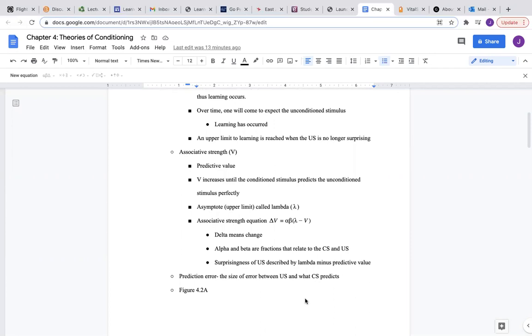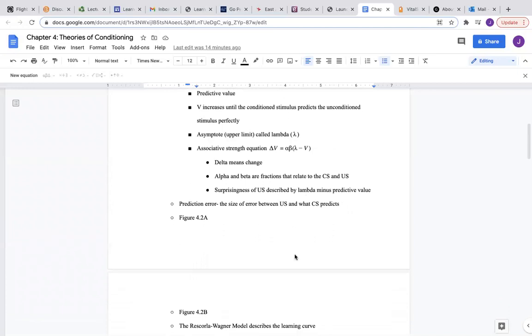And then lambda minus V, or associative strength, is the surprisingness of the unconditioned stimulus. When you put this all together in the equation, it predicts the associative strength. However, there can be prediction error, and the size of error between the US and the conditioned stimulus is predicted.